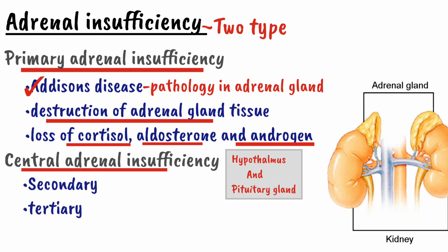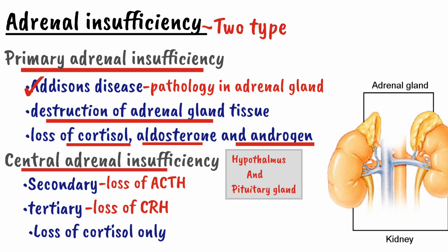Secondary adrenal insufficiency means the pathology occurs in the anterior pituitary and there is a loss of ACTH. Tertiary adrenal insufficiency means there is a loss of CRH, meaning the primary pathology is in the hypothalamus. Remember that in central adrenal insufficiency, there is a loss of cortisol only, because the higher system, the hypothalamus and the anterior pituitary, only controls the cortisol level.